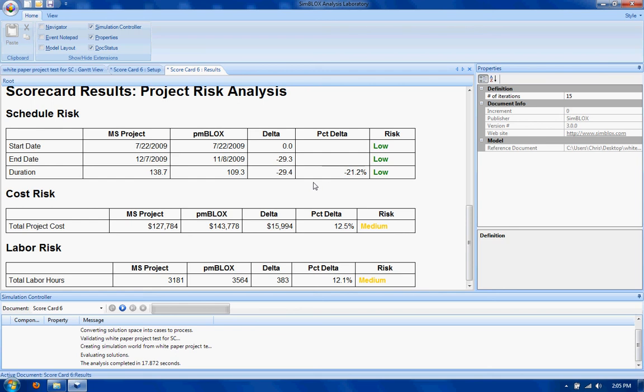But this is telling me even with everyone being less productive, I've got a lot of extra room in the schedule. However, with cost and the labor hours, you can see that those have gone up, and now we're 12.5% and 12.1% over, so we're in the medium risk category there. On this project, I would be very careful with the cost and the labor. However, I know that there's a lot of freedom in the schedule area.